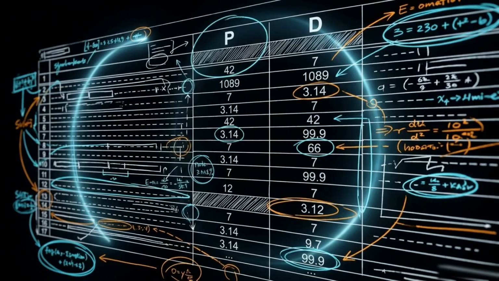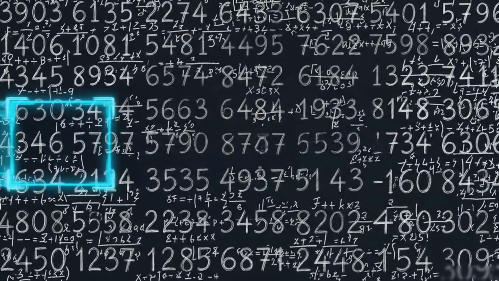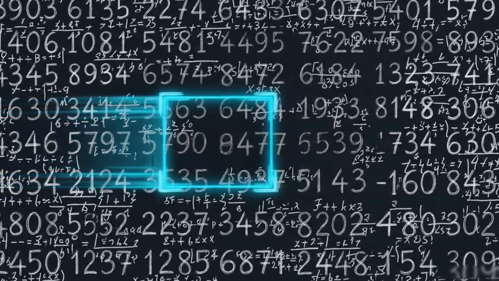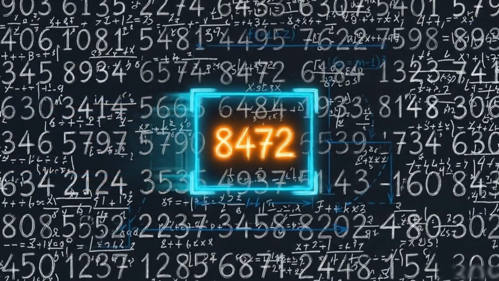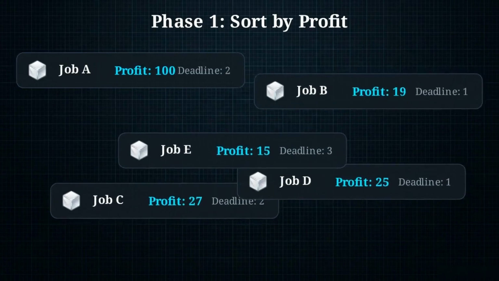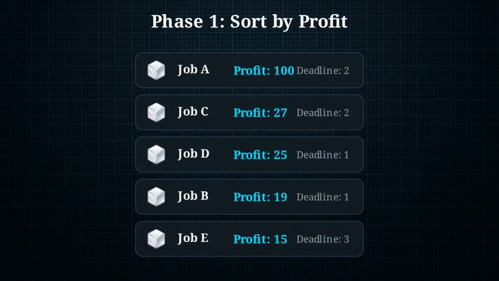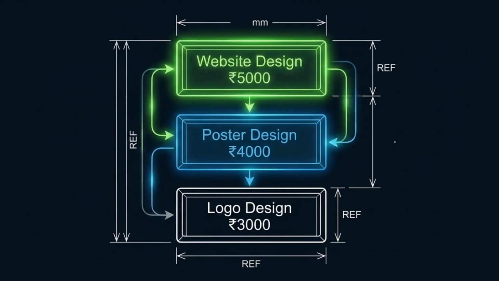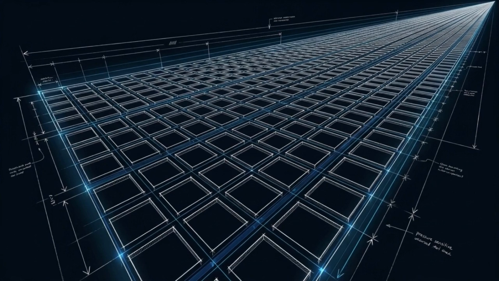With dozens of jobs offering different profits and deadlines, we need a starting point for selection. We use a greedy approach. This means we prioritize the most valuable choice available to us right now. The first step is to sort the entire pool of jobs based purely on profit, from the highest value down to the lowest. Sorting tells us which jobs are the most valuable, but we still have to determine when to execute them to avoid wasting space on the timeline.